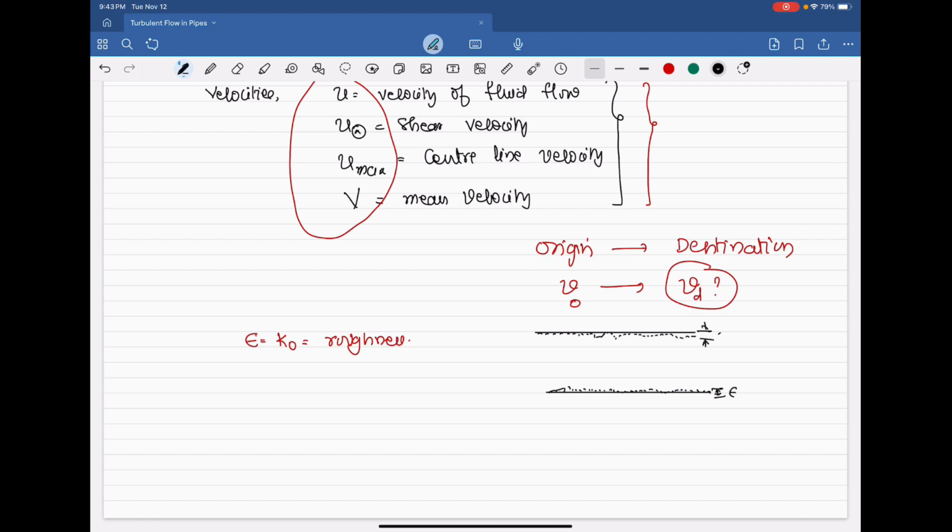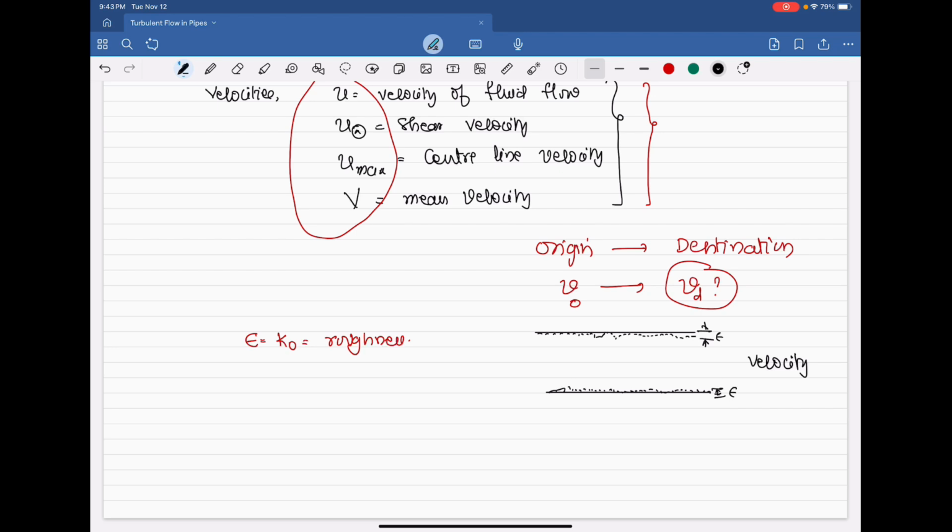Due to usage for longer periods, it develops, because of the dissolved solids and the sticking of extraneous material to the inner surface, this roughness increases, and from the roughness we can say that flow is getting reduced. That means V is affected, velocity is affected, ultimately velocity.